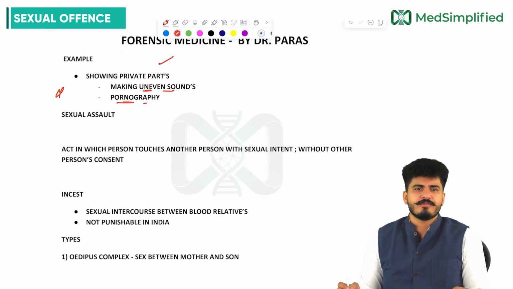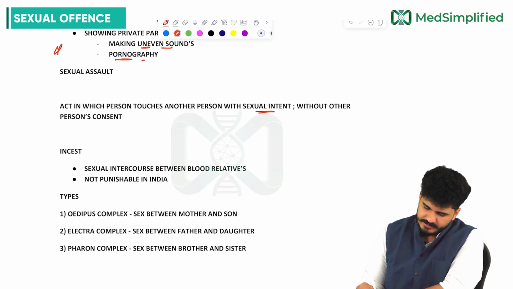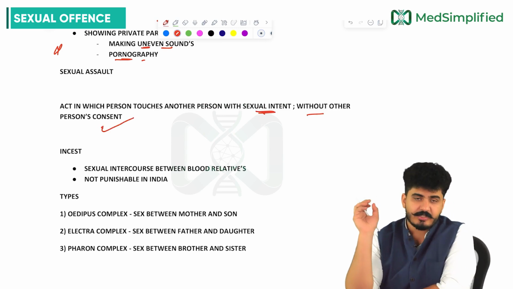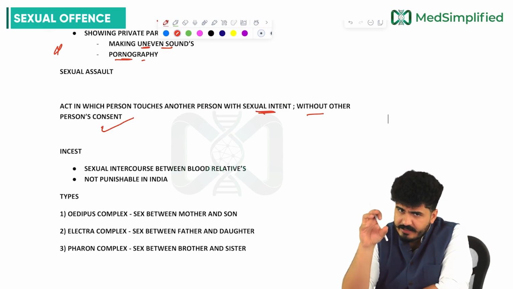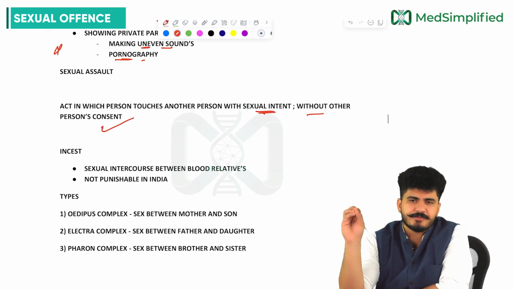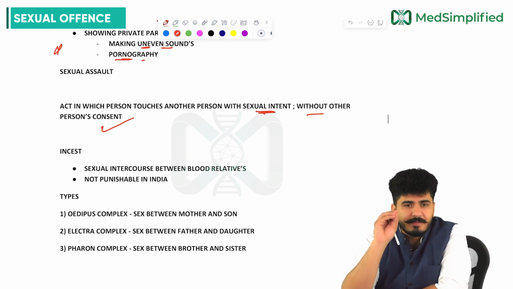Now the next thing is sexual assault. Harassment is clear to all of you. Now sexual assault, my dear friends. It is an act in which a person touches another person with sexual intent without the other person's consent. You are touching someone with sexual intention. Good touch, bad touch. You are touching someone with a bad touch without the other person's consent.